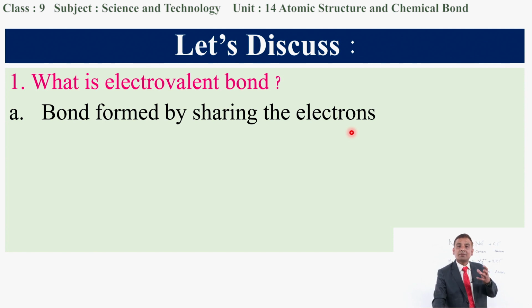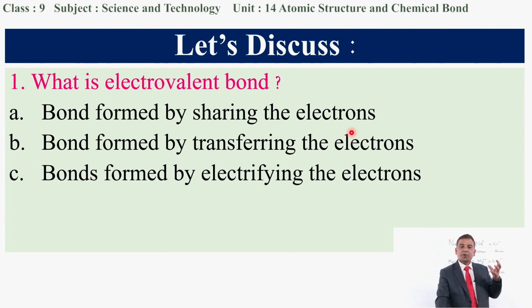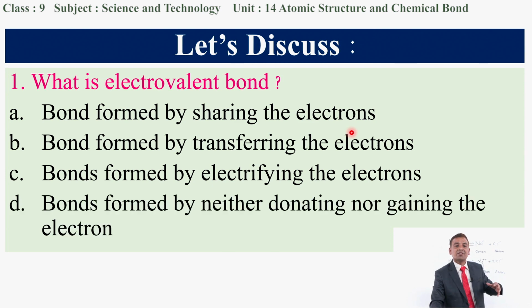You have got some options. A bond formed by sharing the electrons: is this the electrovalent bond? A bond formed by transferring the electrons from one atom to another atom: is this the correct statement? Or bonds formed by electrifying the electrons, that means electrons are being electrified, energized, as well as bonds formed by neither donating nor gaining the electrons. Which of these options is correct?